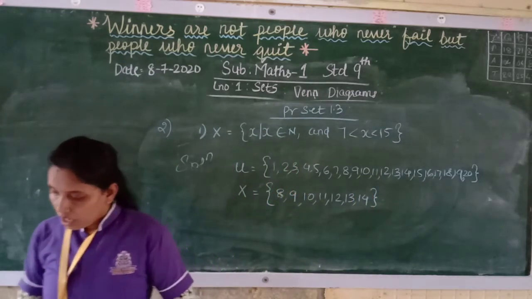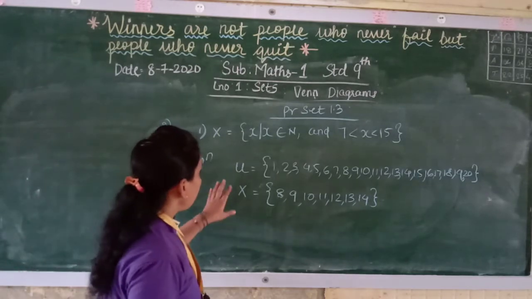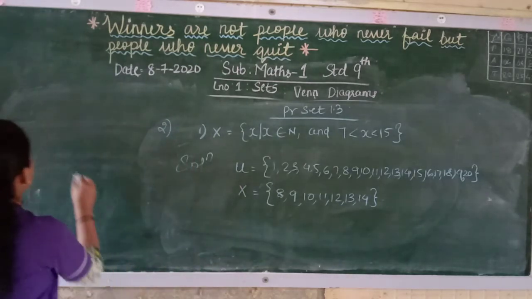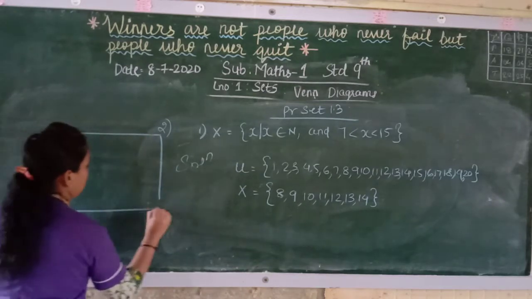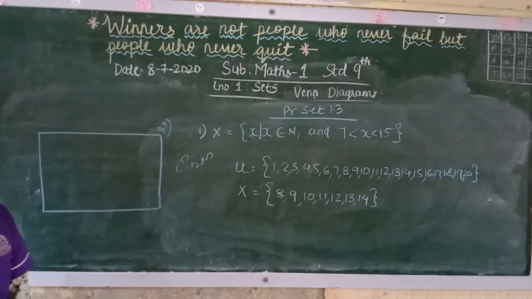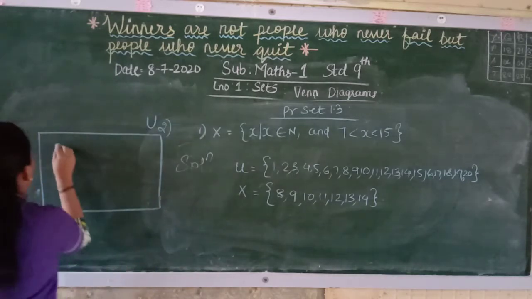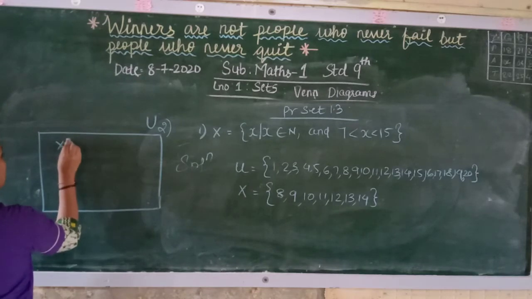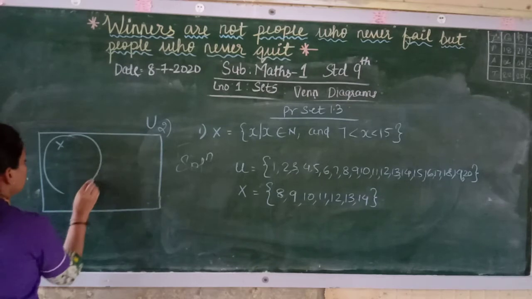Now see here how you will make it. Suppose this is the universal set; you can make it over here and give the name universal set. Now in that, make one circle for x.